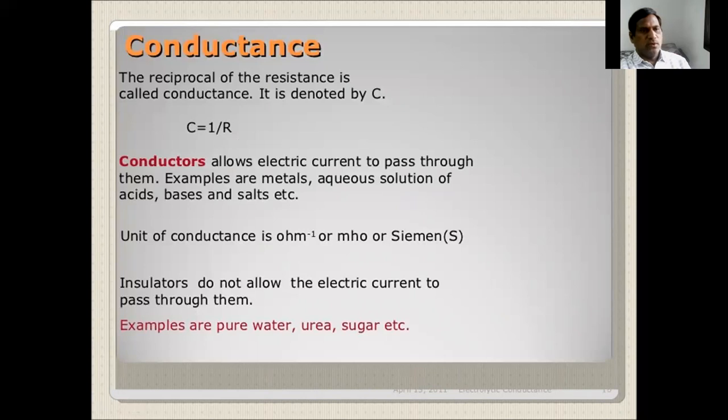Now conductance. What is the conductance? The reciprocal of the resistance is called the conductance. It is denoted by C. Resistance is denoted by R, conductance is denoted by C. So what is the definition of conductance? The reciprocal of the resistance is called conductance.